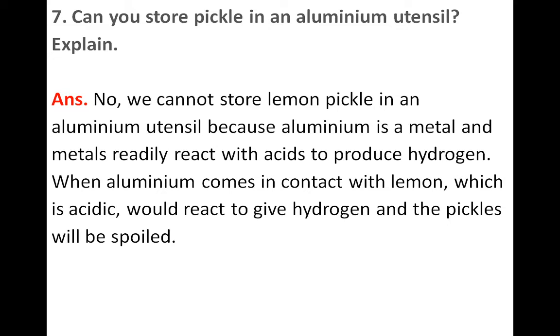The reaction will take place. Why? And in this reaction, what will be produced? Hydrogen gas will be produced, and because of that, the pickle will be spoiled. Okay, getting? So we cannot store pickle in an aluminium utensil. So where can we store pickle? In a glass container. Okay, so the reaction will not take place and the pickle will not be spoiled. Okay, getting? So read this twice or thrice and write it down in your notebook.